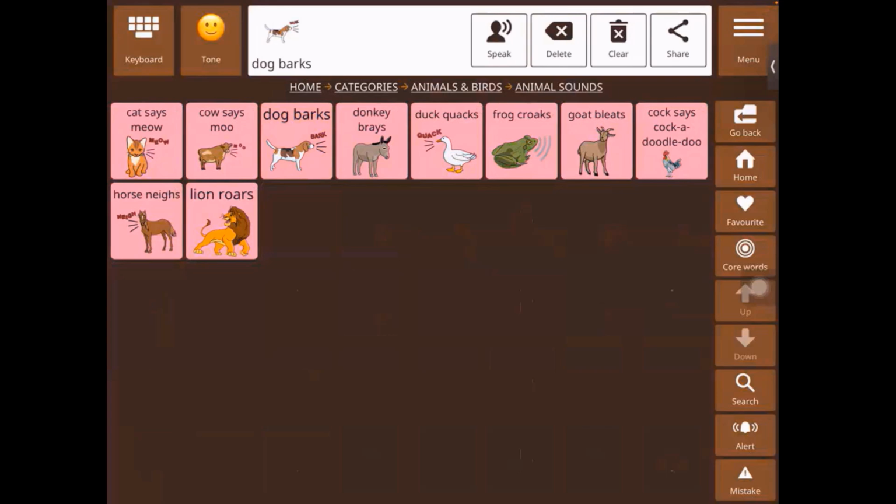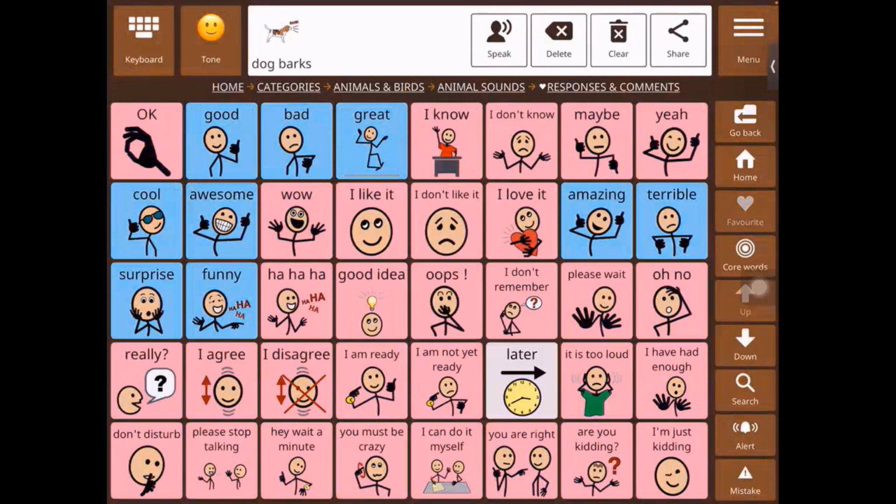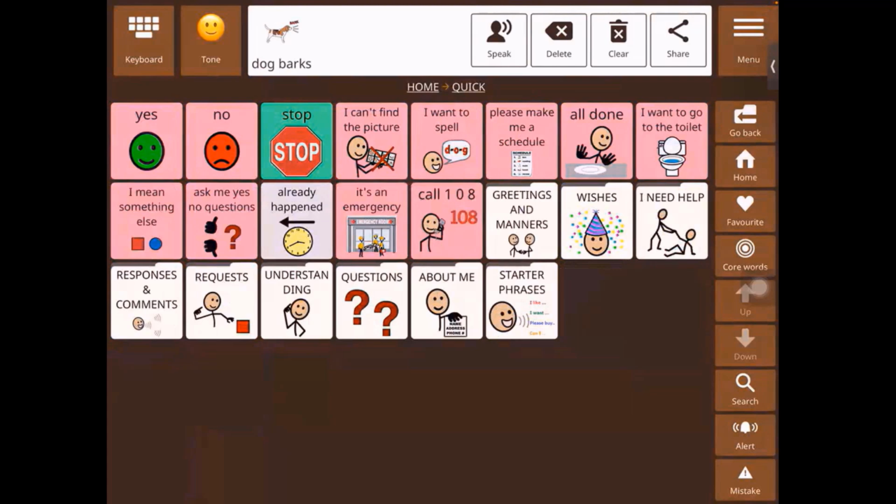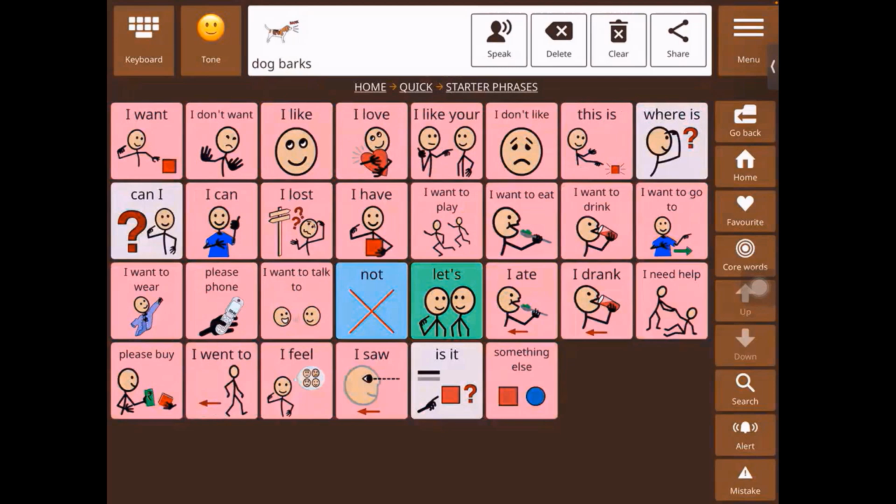The second new feature was jump to page. So this is a feature that we are going to talk about using the quick folder. So we'll go to favorite. Okay. Home. Let's go to quick. Let's go to starter phrases. And I want to talk about please phone. Okay, so we're going to talk about this word please phone.